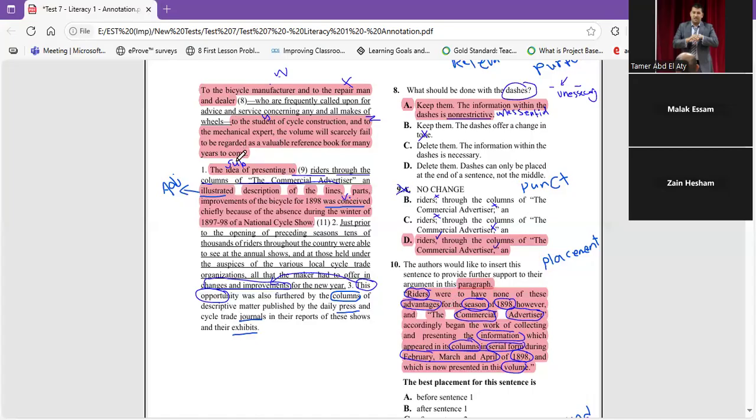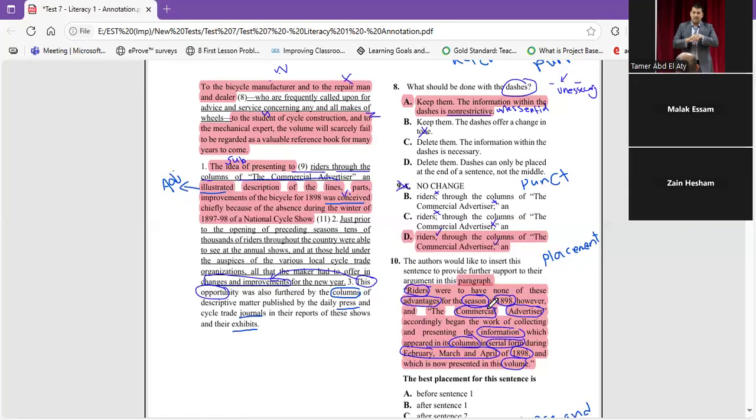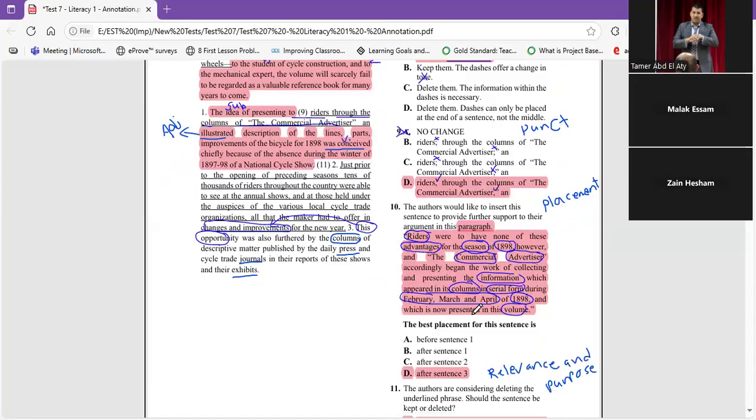Okay, after. The idea of presenting to riders through the columns of the commercial, yes, rider is repeated, but he doesn't talk about advantages. And illustrated description of the lines, parts, improvement of the bicycle for 1898. I think this is also repeated. Was conceived chiefly because of the absence during the winter of 1897-98 of national. Again, he doesn't talk about any kind of advantages. Okay, let's look at after sentence 1.